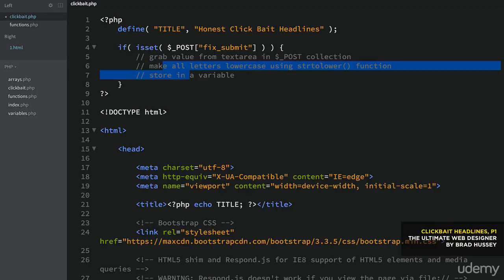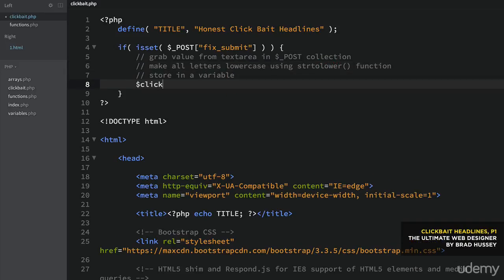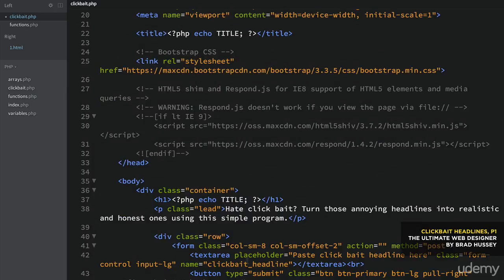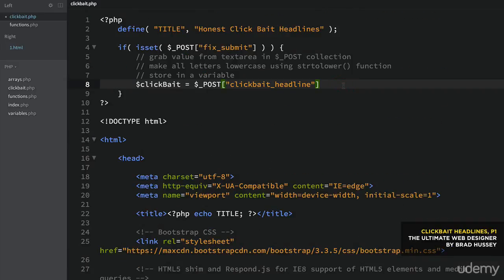Here are some notes just to show you what we're going to do. Grab value from text area in post collection, make all letters lowercase using the string to lower function, and store in a variable. Easy enough. This is how we do that. We're going to call this variable clickbait, and then we're going to assign the values here. So we can simply say in our post collection, we're going to grab the clickbait underscore headline, which is the name of our text area down here, as you can see, clickbait headline. So it's going to grab that value and put it into our variable here.